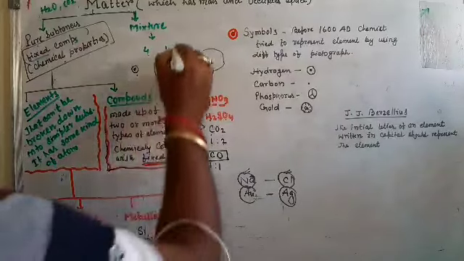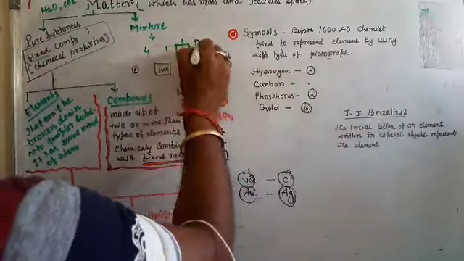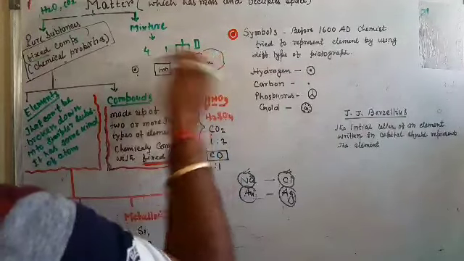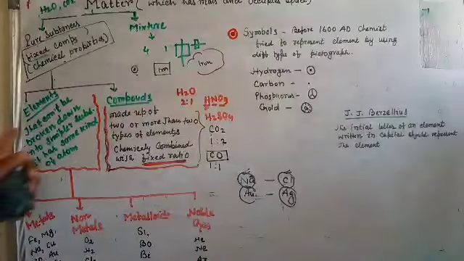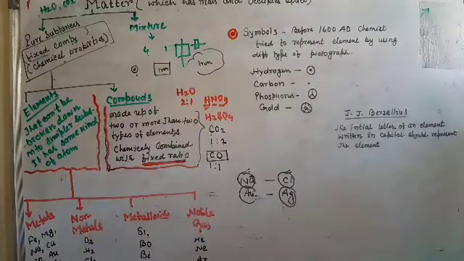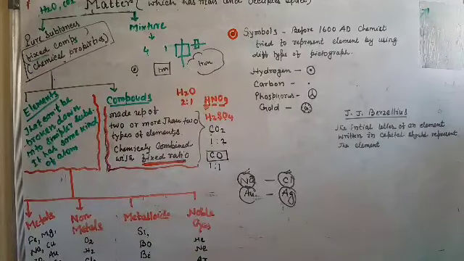Suppose you take a piece of iron like this, break it. Now this part is again iron, made up of the same kind of atom. Again you break, same kind of atom. So that means it cannot be broken down into a simpler substance. Another substance is not possible. Iron breaks, iron forms. It has the same kind of atom.